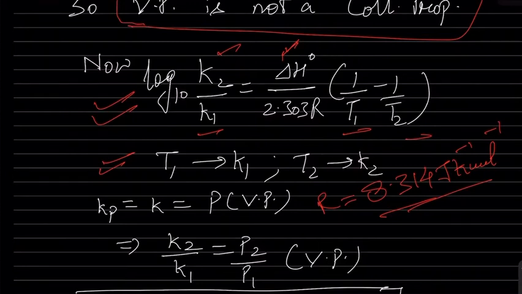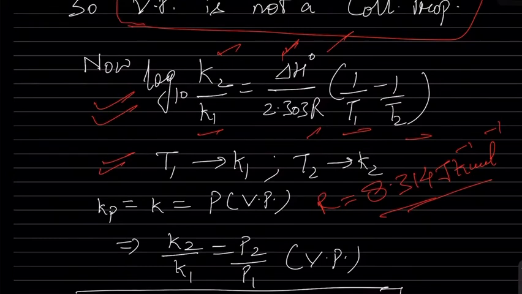But here we are measuring delta H0, which will be given in joules. So R must also be in joules. In these types of formulae, always take the gas constant equal to 8.314 joule per Kelvin per mole.